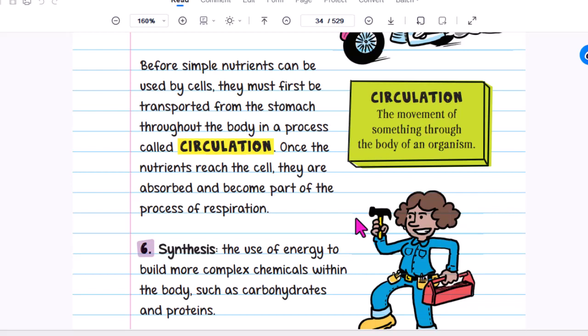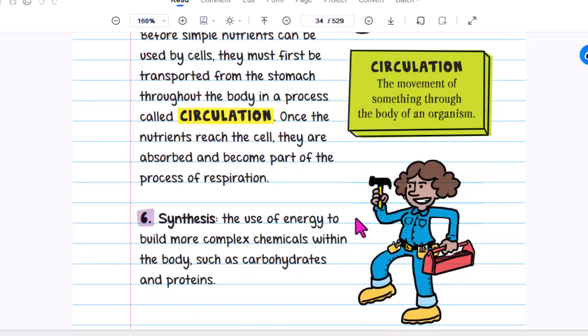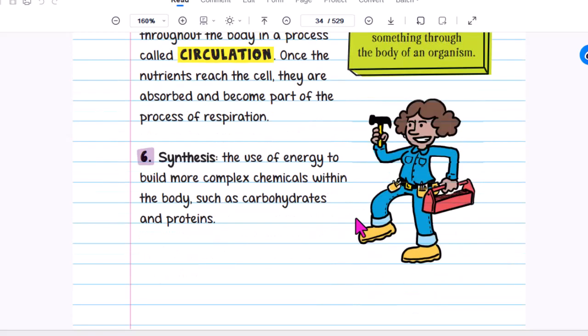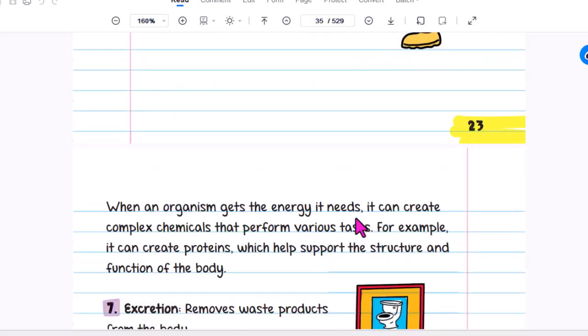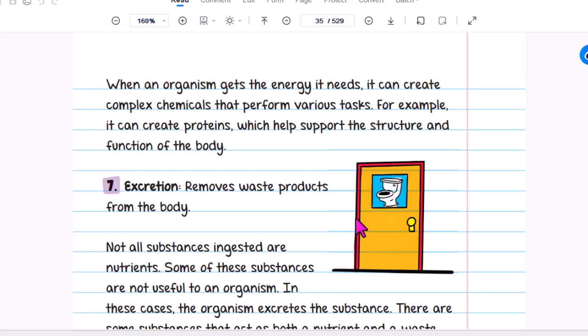Once the nutrients reach the cell, they are absorbed and become part of the process of respiration. Synthesis is the use of energy to build more complex chemicals within the body, such as carbohydrates and proteins. When an organism gets energy it can create complex chemicals that perform various tasks. For example, it can create protein, which helps support the structure and function of the body.